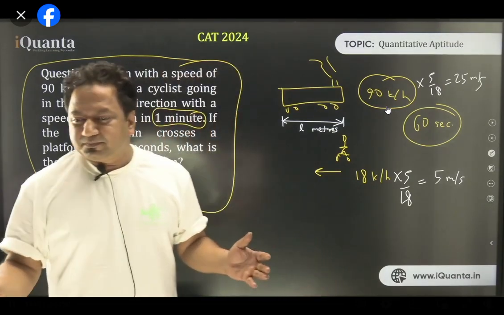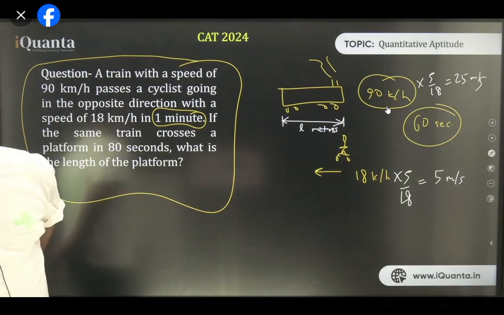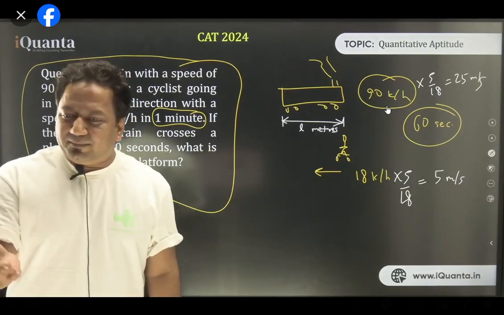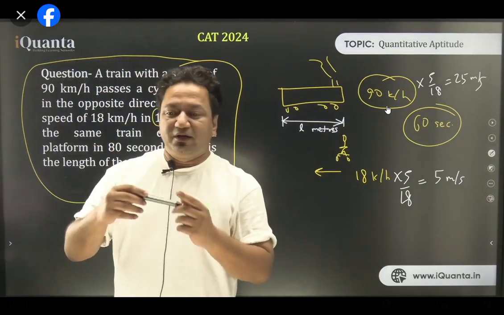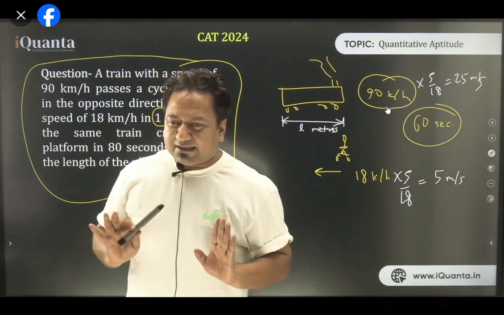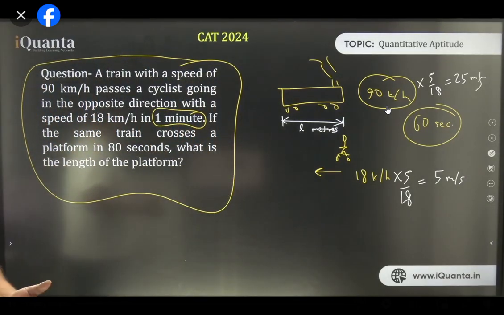Clear to everyone? Those who had a problem, now I think it's clear. So when a cyclist is moving, they will come to that. What I'm trying to tell you, the distance that the train is moving will be its own length. That is clear to us, right? Okay. The cyclist is also moving, that is why we'll come to the relative speed.